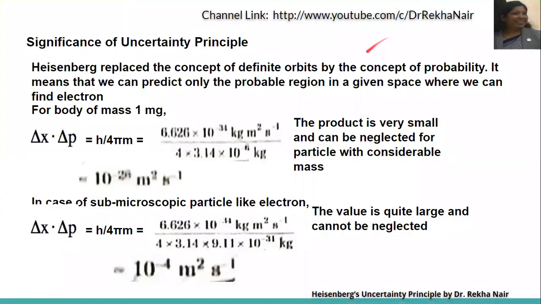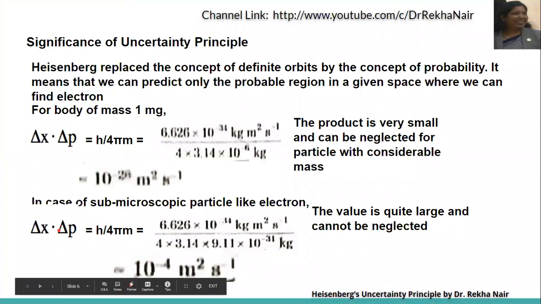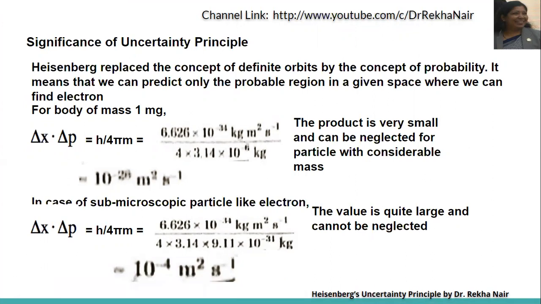In case of a bigger macroscopic particle, delta x into delta p comes out to be 10 to the power minus 26 meter square per second, which is very small and can be neglected. And in the other case it is 10 to the power minus 4 meter square per second, which cannot be neglected. So for smaller particles, there is uncertainty in position and momentum. But in case of bigger particles, we can find out the position and momentum simultaneously.